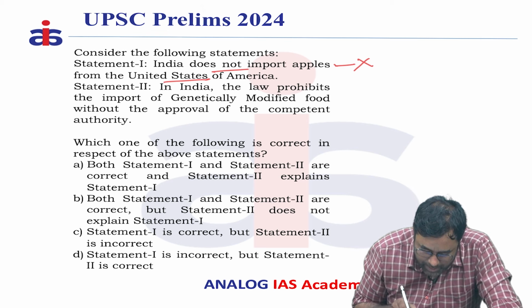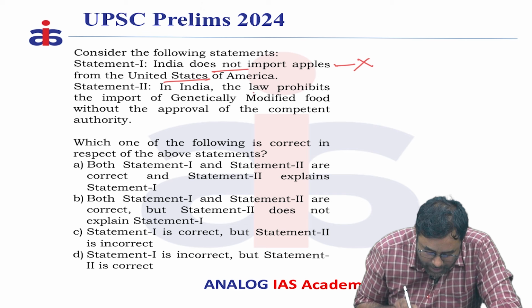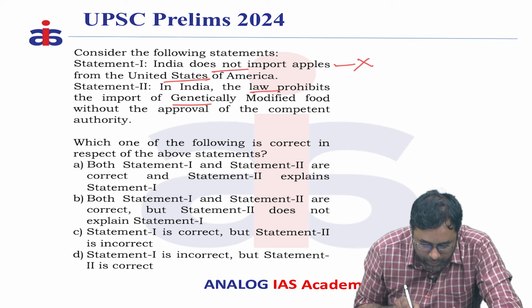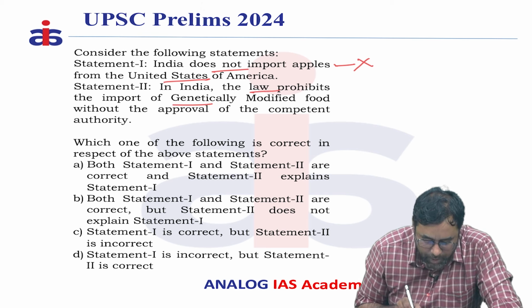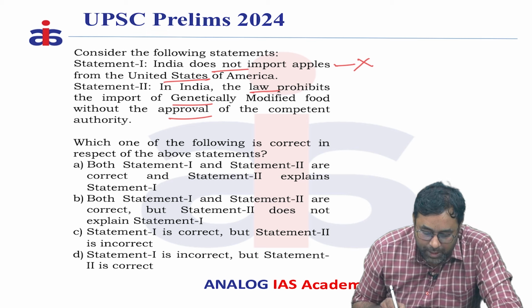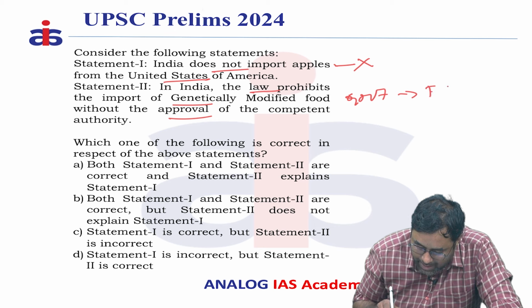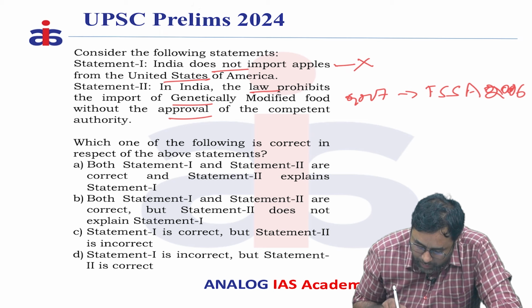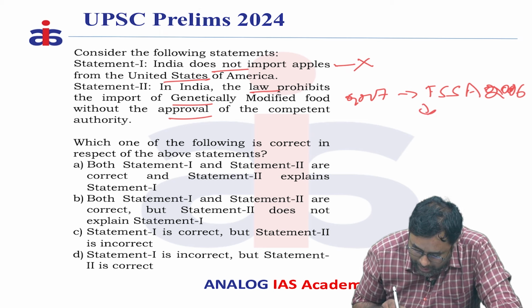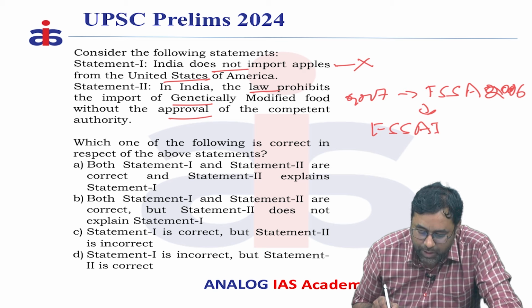And the second statement says that the law prohibits import of genetically modified food without approval of the competent authority. So here the government has passed an act called the Food Safety and Standards Act in 2006. Under this act there is one organization created, FSSAI, the Food Safety and Standards Authority of India.